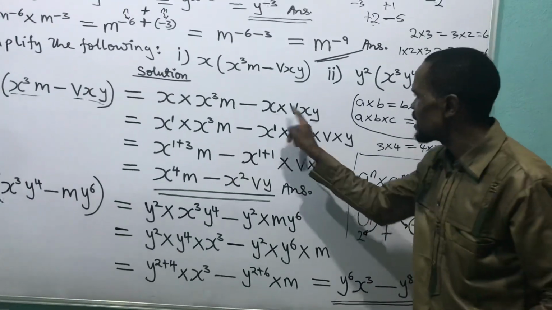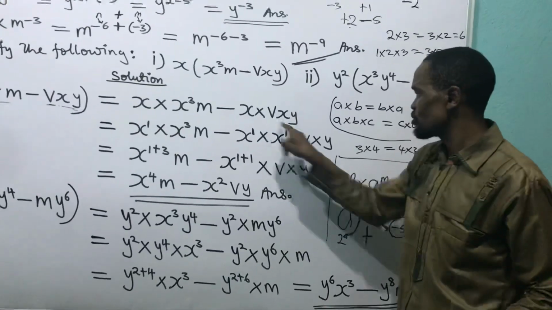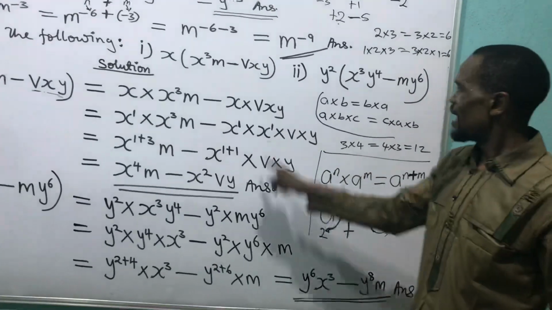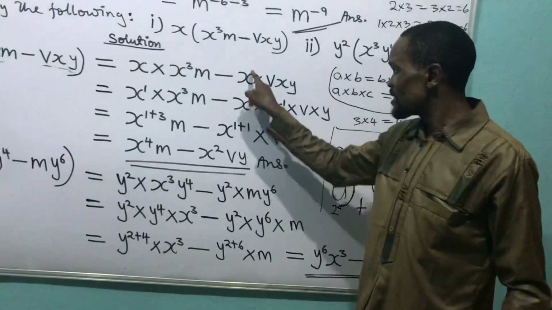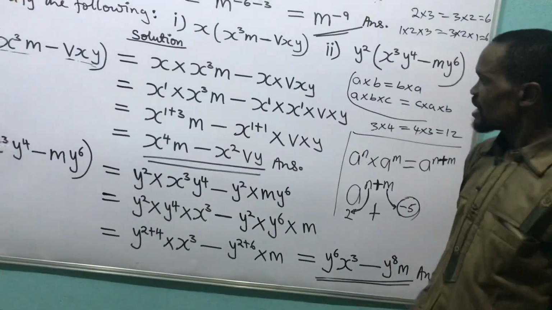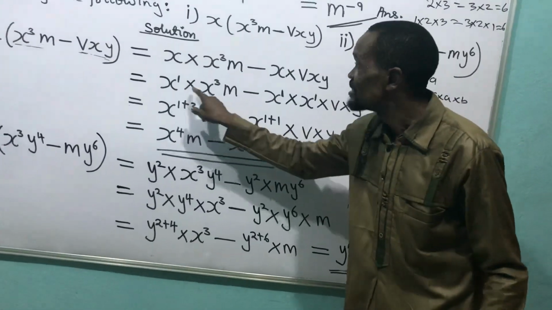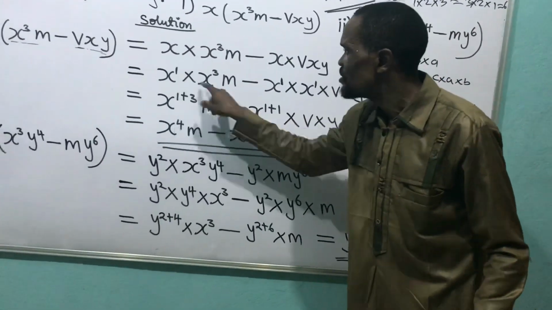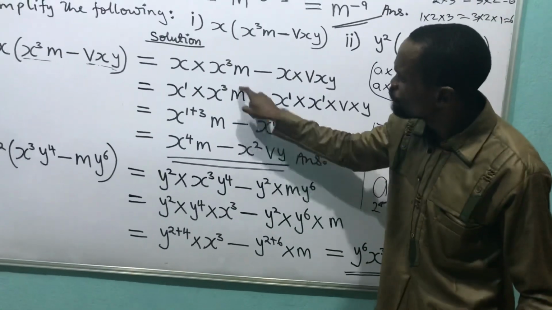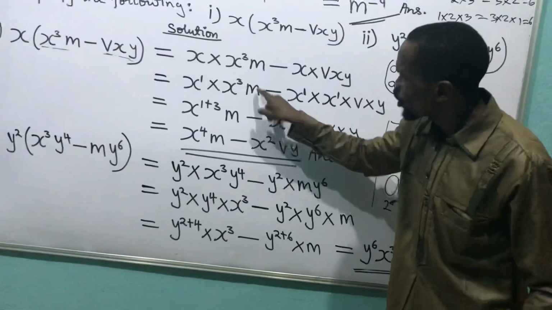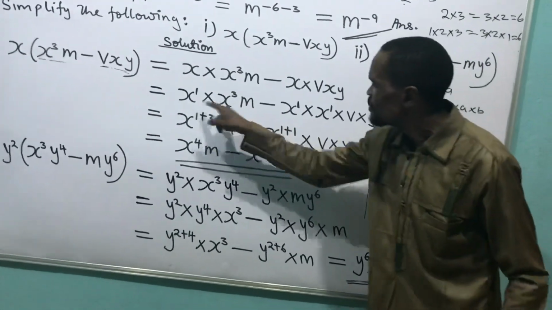So I now take this x, come over here, times x. This x is raised to the power 1, times v, times y. I remember that this x is the same thing as x raised to the power 1, and this x is the same thing as x raised to the power 1. Are they the same base? Yes. Are they multiplying themselves? Yes. Add their powers. Have you seen how to add their powers? This one does not follow, because he does not have the same base.